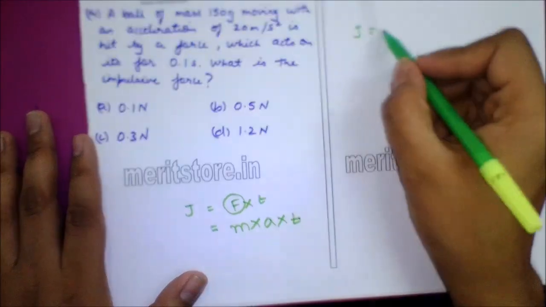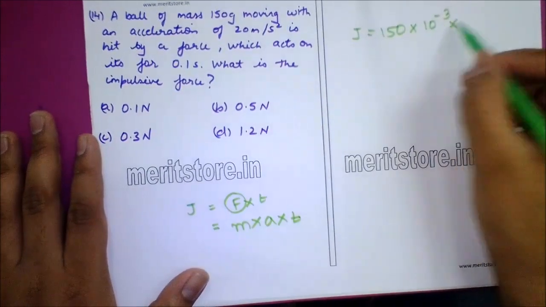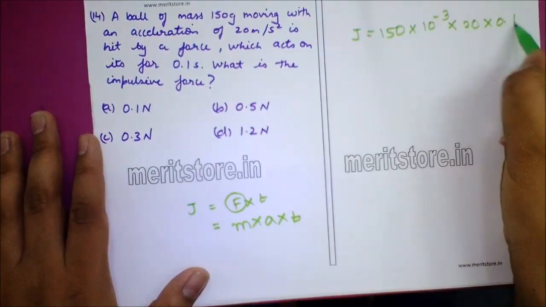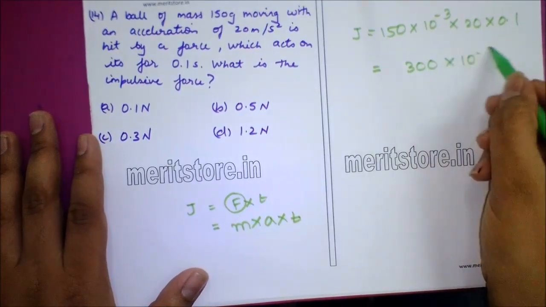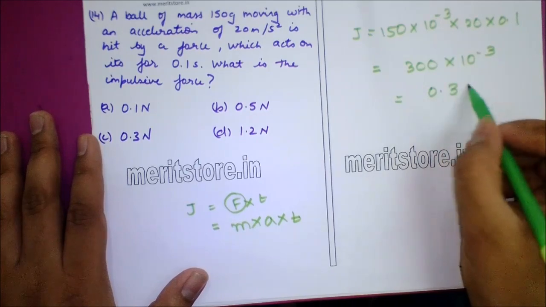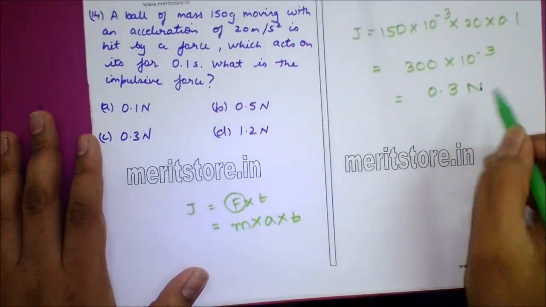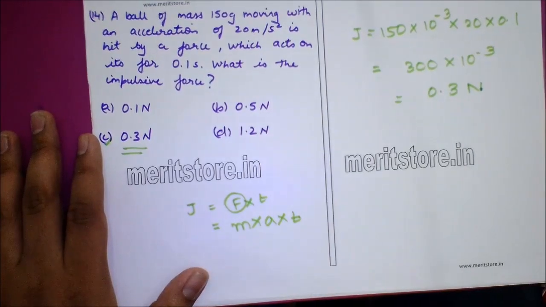So J is equal to 150 into 10 raised to minus 3 into 20 into 0.1, which is equal to 300 into 10 raised to minus 3, which on solving we get 0.3 Newton. So option C, 0.3 Newton, is the correct answer.